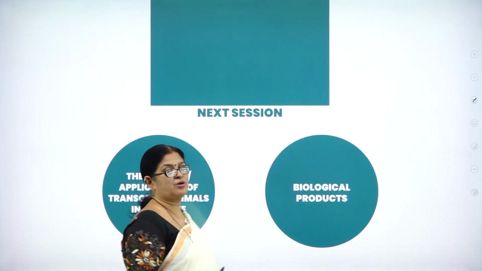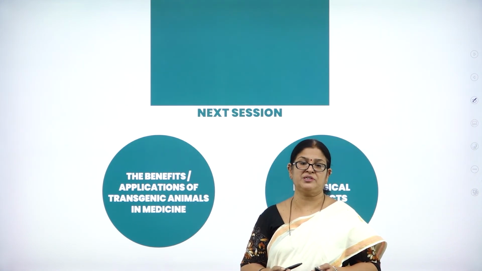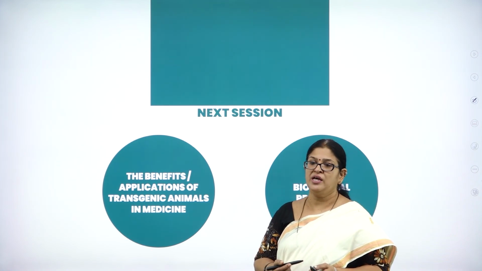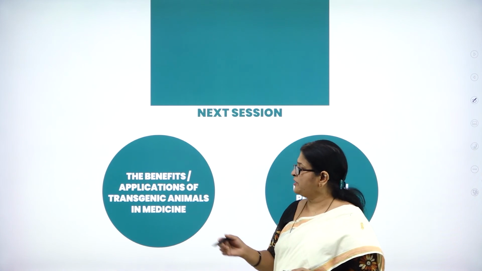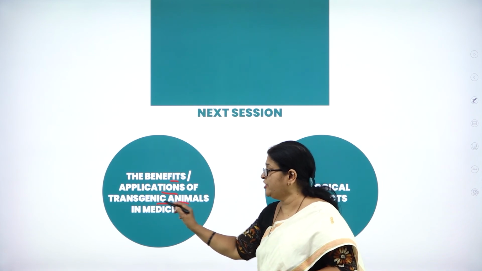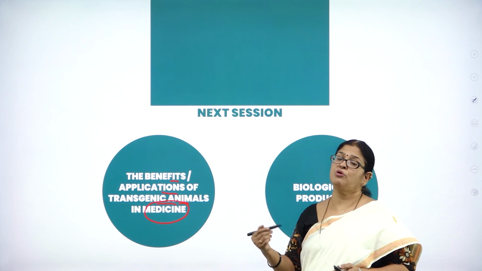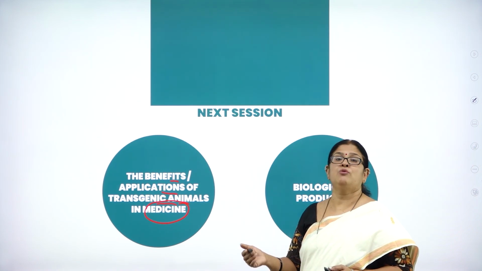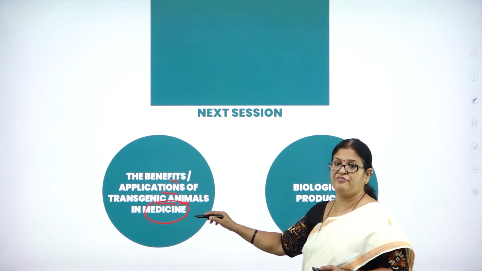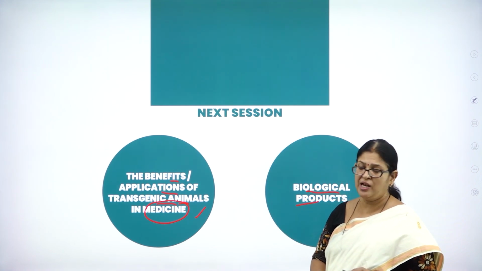Hope you have understood all the concepts I have explained in this particular session of this very interesting chapter called Biotechnology and Applications. What am I going to deal with in the coming session? We are going to study the benefits and applications of transgenic animals, particularly in the field of medicine. We have already discussed it, but we are going to throw more light on this aspect. And also we are going to study the biological products.